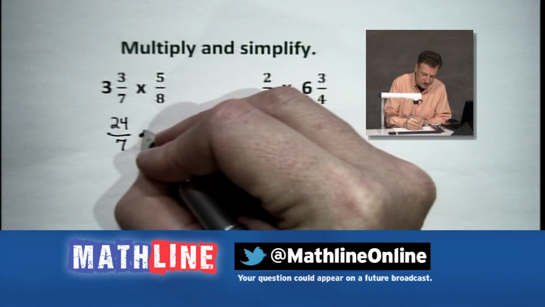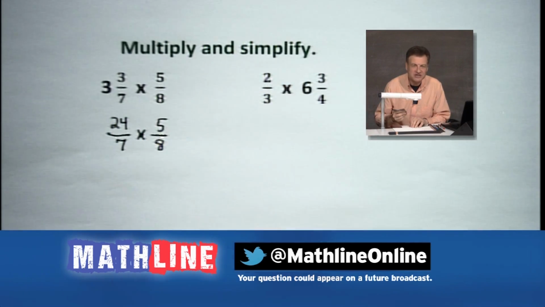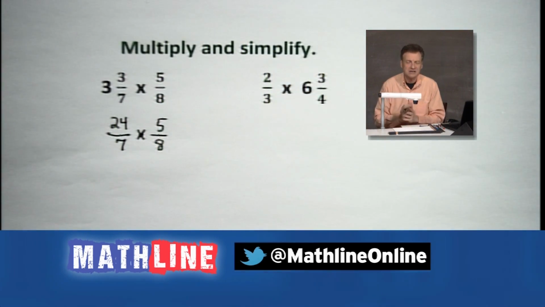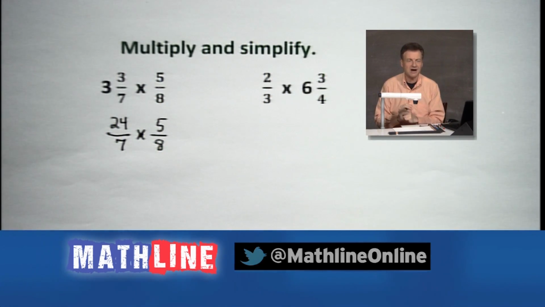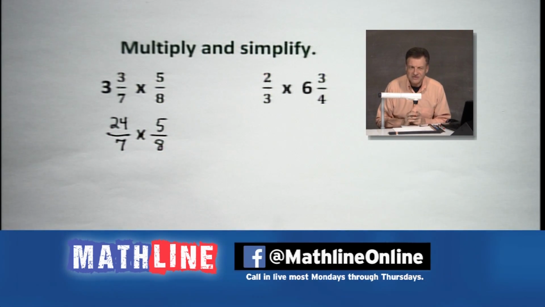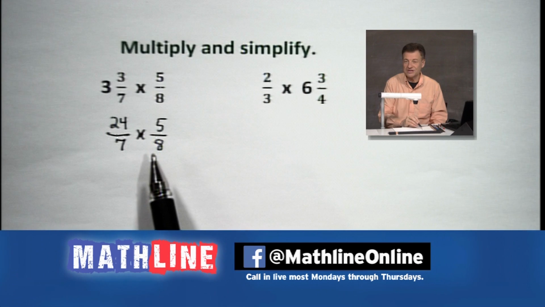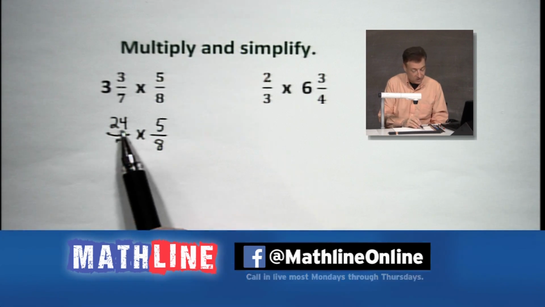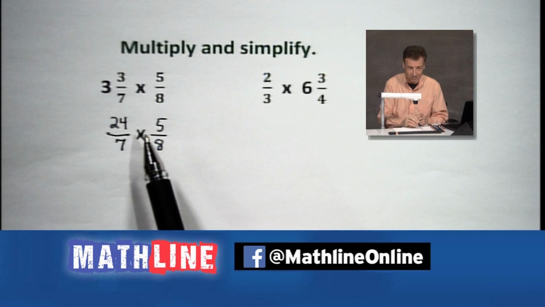Now, on the other side here, we're going to multiply 5/8. That doesn't change because it's set and ready to go. Numerator's in place, denominator's in place. You don't need to worry, all right? Now, what can we do to make this look a little easier? I've got 7 times 8 in the denominator, which is going to be 56. Whew, I've got 24 times 5, which is going to be 120. Folks, that's some big numbers.